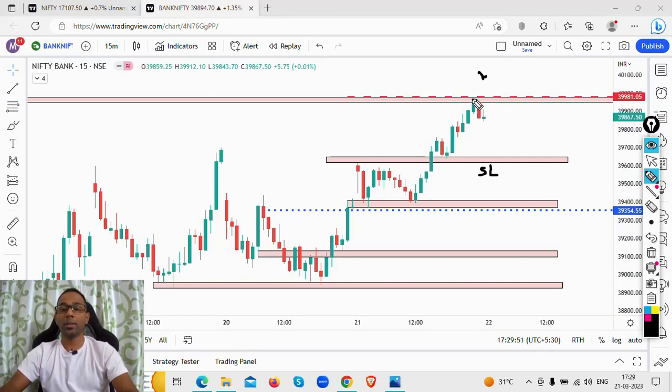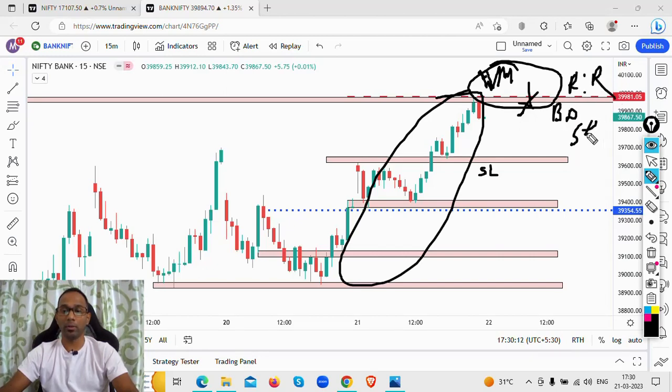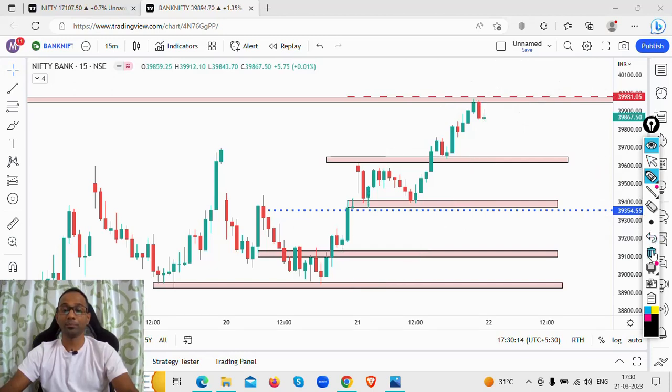All right, say for example the price opens above this particular level. Now what is this level we have marked? This is the market level. If the price opens here, I'm not going to immediately take a long trade. I'll wait and watch how the price action moves because there's been a big move here, so again I'm not looking to take a long trade. I'll see if the price goes into consolidation here, and if there's a breakdown and I get a good risk to reward ratio, then I'm going to look at taking a short trade. So these are the scenarios that I'm looking at.